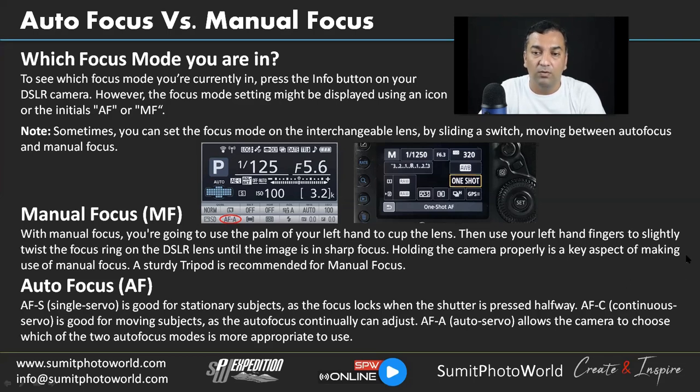Now we will talk about AFA, auto servo. As we discussed, AFA is a fully auto focusing mode. You are allowing your camera to choose your focusing mode, and the camera will decide if the subject is stationary or moving. Even a person sitting for a few seconds in front of your lens can be considered a stationary subject by the camera. That's how the camera behaves in AFA mode.